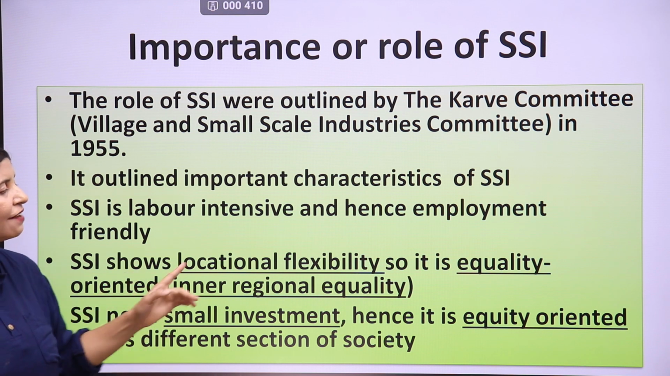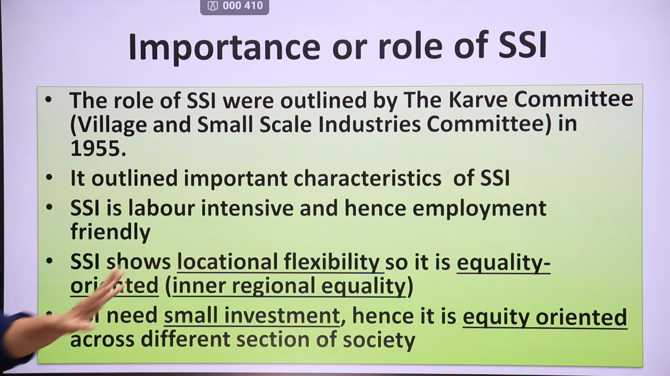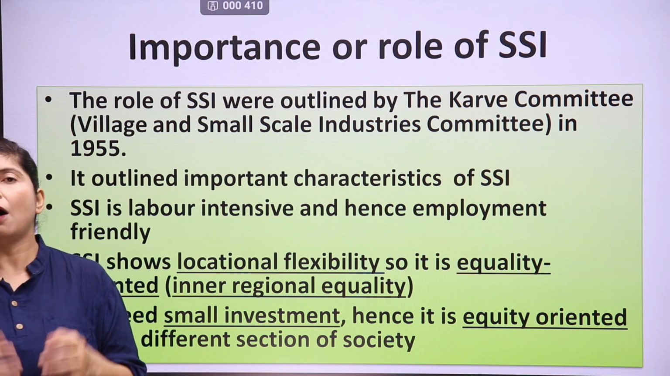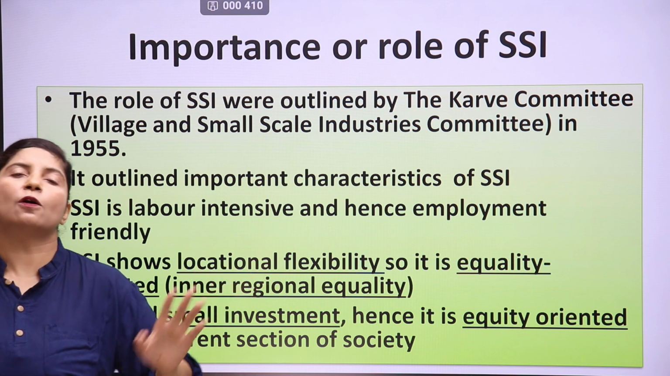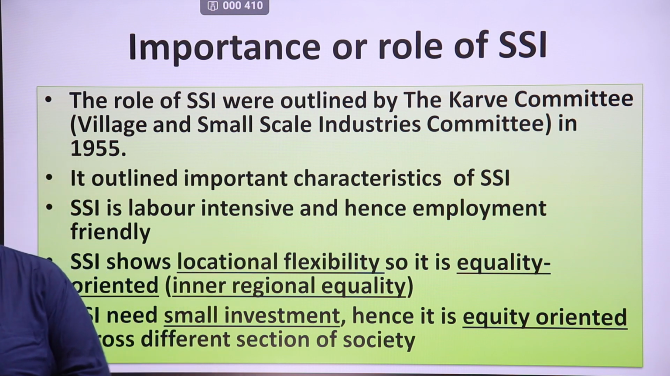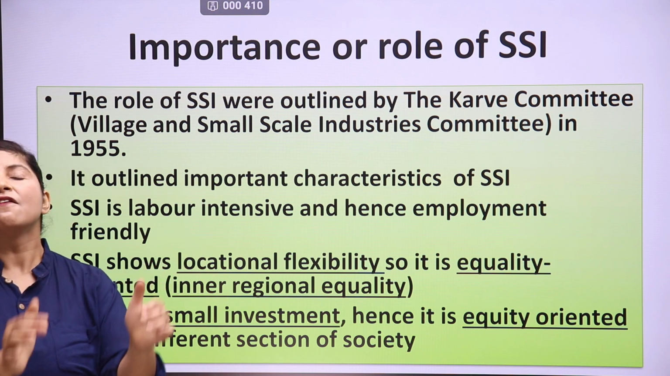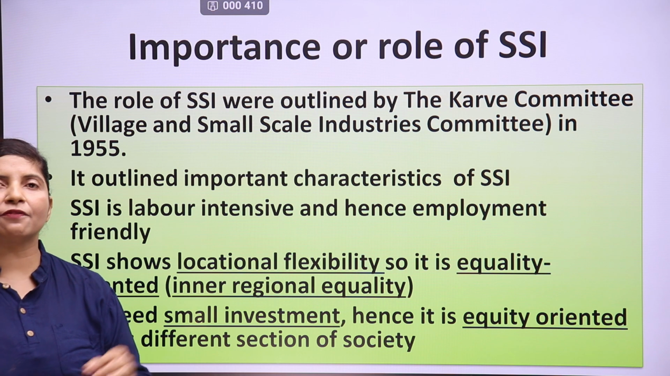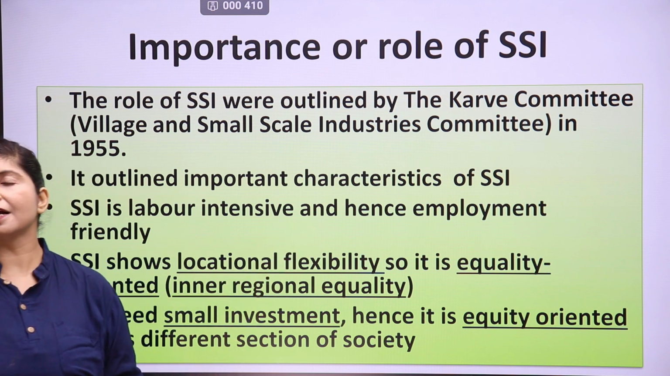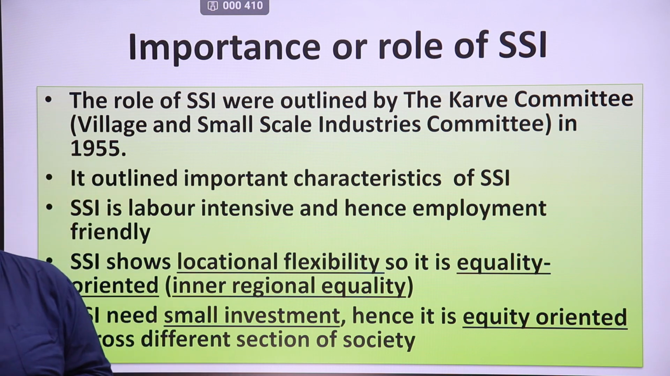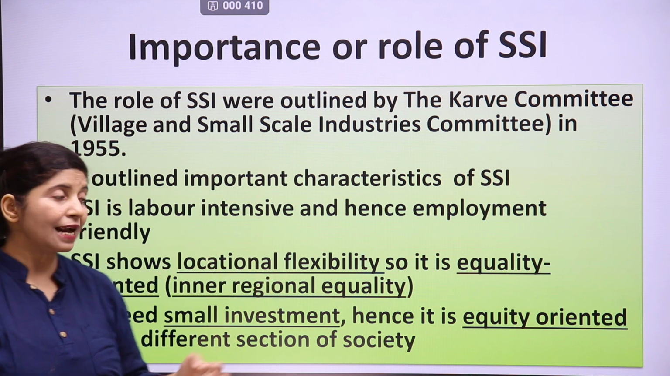SSI needs small investment, hence it is equity oriented across different sections of society. It gives more employment, and it can be established by people who have a lesser amount of money. Take for example, you have some amount of money, you take some amount from your father or mother, because it's not a large industry, and a small scale industry can be established with a lesser amount of money. So what will you do? You will take some loan from a bank, you will take some loan from your father and kinship, that means brother or sisters or cousins, etc., and you will establish some industry. So that is equity oriented.